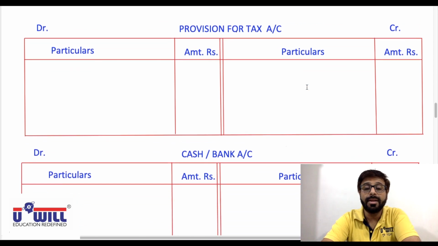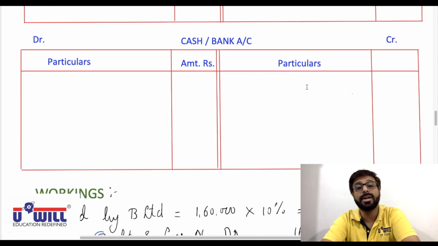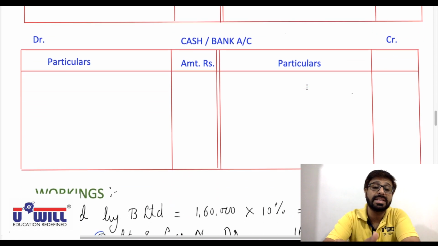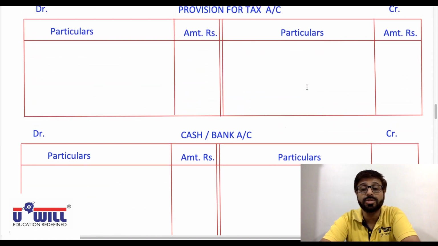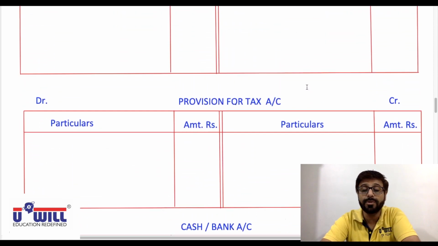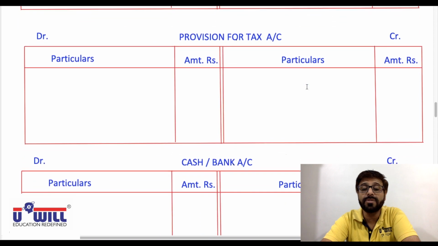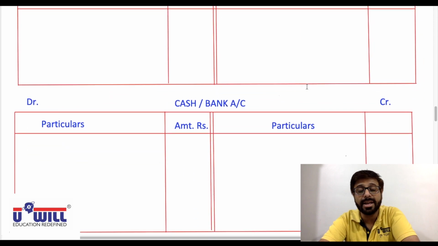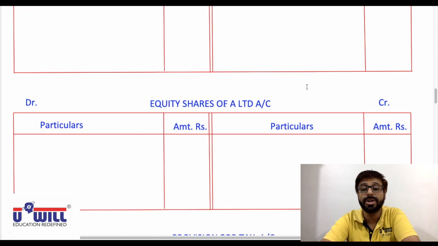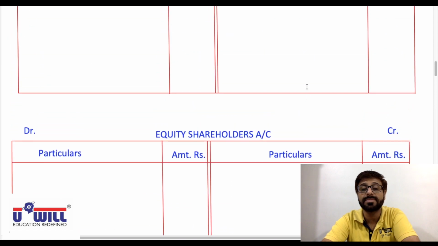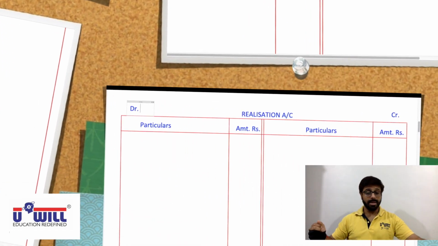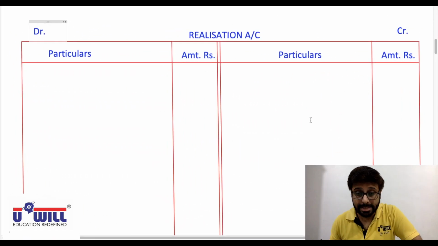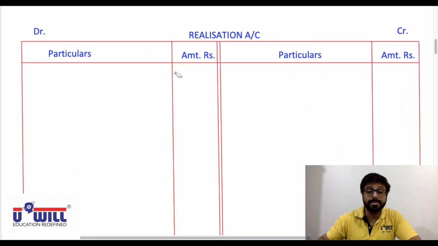Okay, and then cash or bank account, because cash is also received, shares are also sold, investment is also sold, so cash and bank account we also have to make. So all of you make these formats. Provision for tax account 4 lines, cash and bank account around 6 to 8 lines. Okay, pause the video and make these formats. Yes, I hope everyone has done the formats. So we will proceed with the entries.